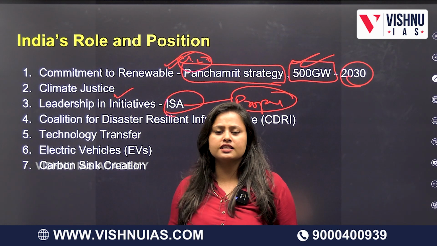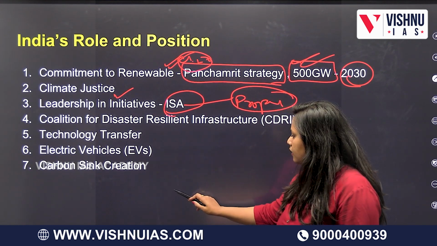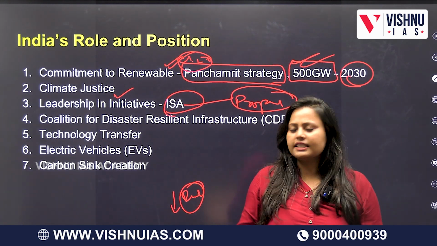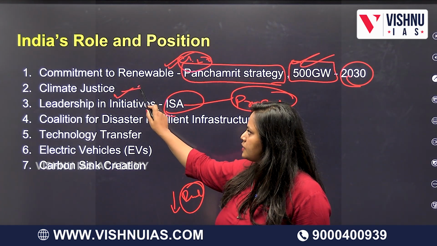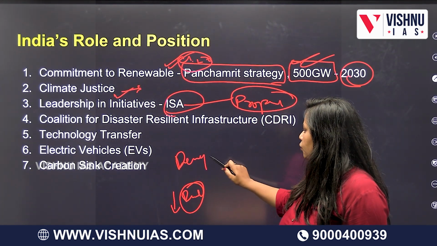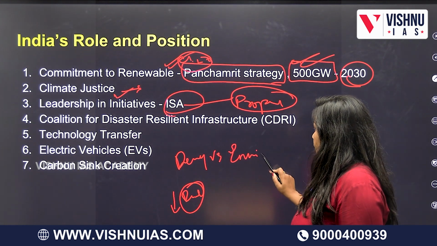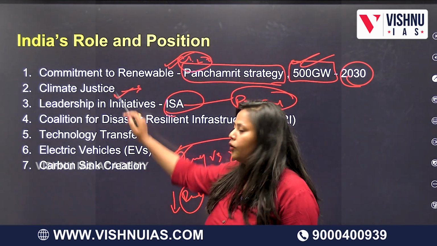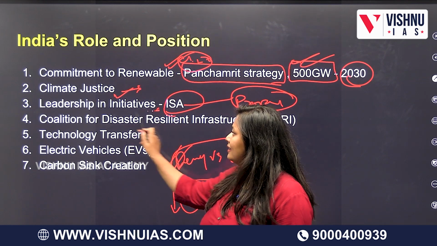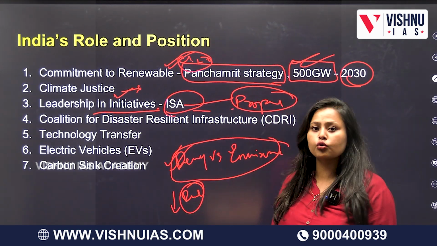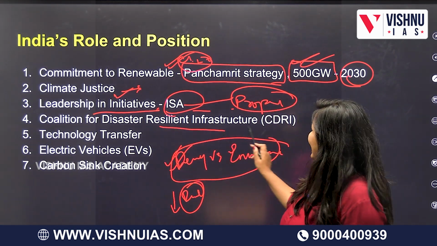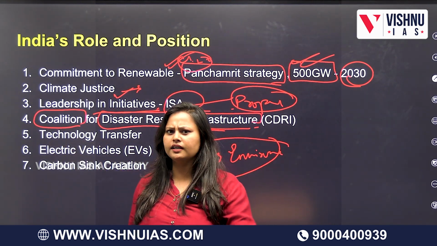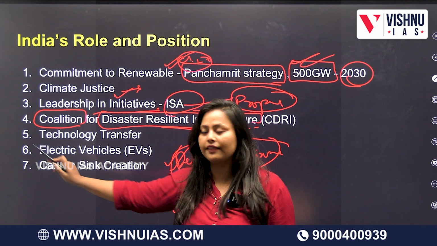We talk about climate justice on the global arena. We say that the least developed countries are facing the brunt because they don't have money, but still India has put up a topic like development versus environment. This thing has to be fairly done and discussed. We put it up on the global arena. And also we took leadership initiatives by proposing the International Solar Alliance. We said we need disaster resilient infrastructure which should be done by a coalition, not an independent country. We'll build resilience, but we'll do it all together.